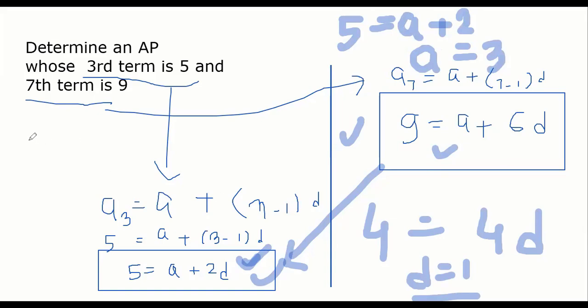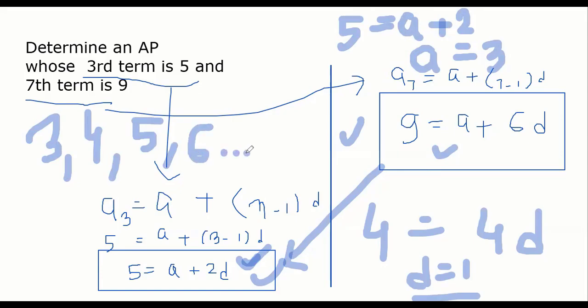My AP would be 3. Then D is 1, so plus 1, 4. Then plus 1, so 5. Plus 1, 6. Like that, dot, dot, dot, it goes till infinity. My AP is 3, 4, 5, 6, dot, dot, dot. Point is, the moment somebody says third term is 5, oh, third term is A plus 2D. Seventh term, A plus 6D. 100th term, A plus 99D. 500th term, A plus 499D. Third term, A plus 2D. That's it. Please ask me questions because we are going to do many questions on this.